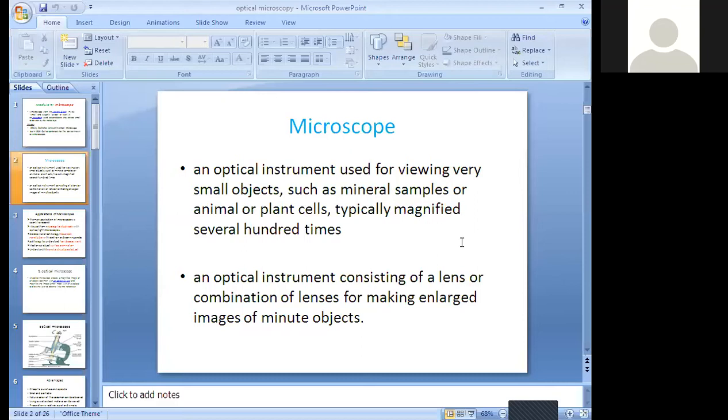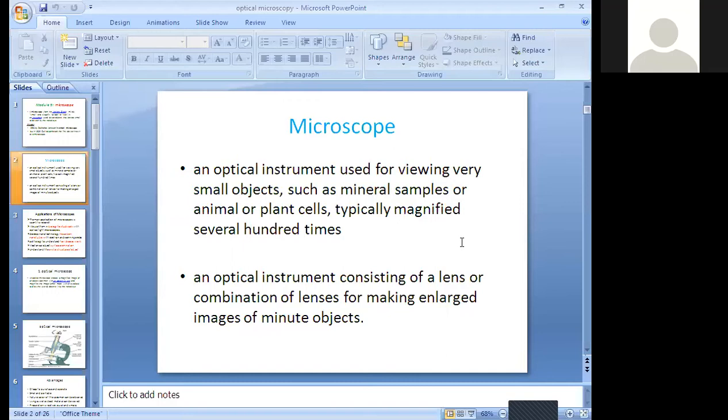It is an optical instrument consisting of a lens or combination of lenses for making an enlarged image of minute objects. In the exam they may ask what is a microscope, or define microscope, and you should write this definition.